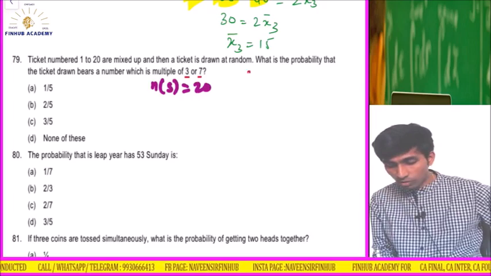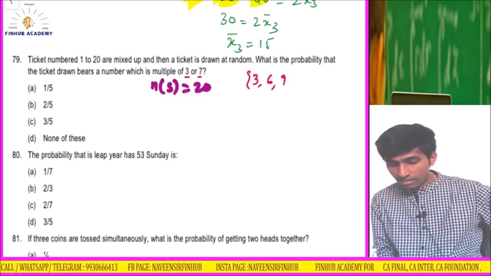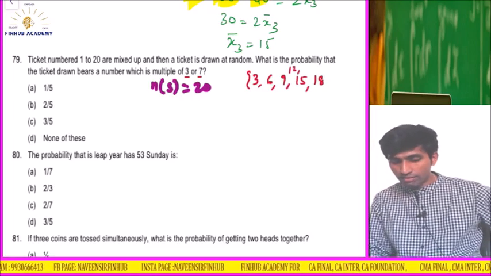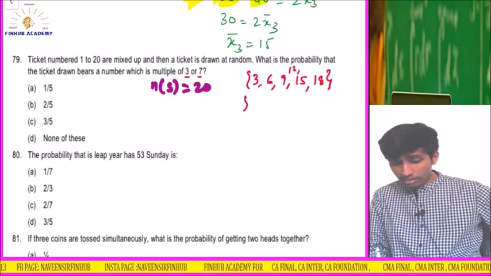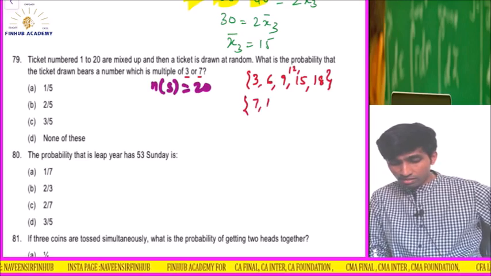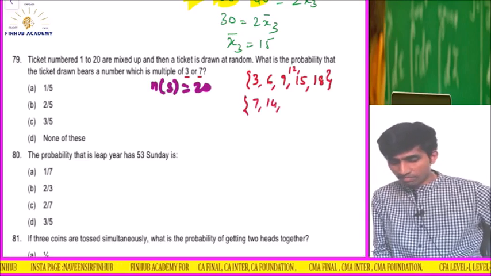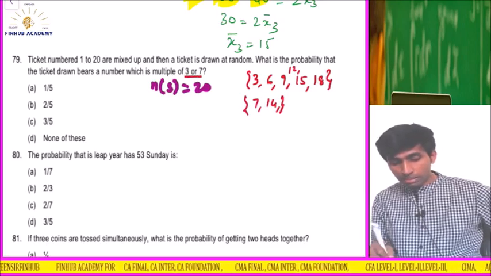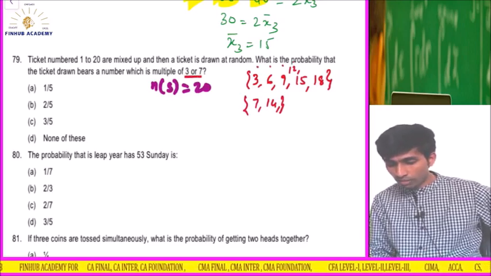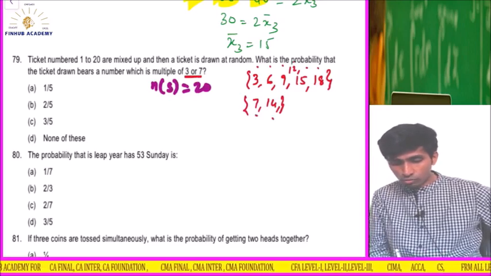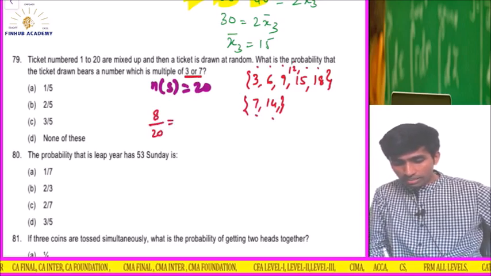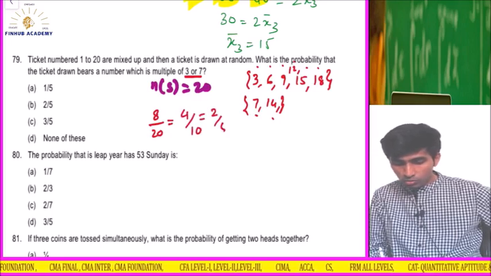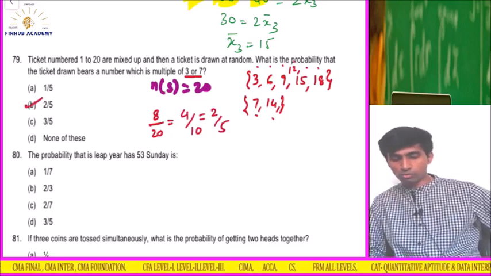Multiples of 3 are what? 3, 6, 9, 12, 15, 18. Correct? Same way, multiples of 7 are what? 7, 14. That's it. Correct? So I want the probability that the number is a multiple of 3 or 7. So 1, 2, 3, 4, 5, 6, 7, 8. So total is 8. 8 upon 20. Answer is what? 2 by 5. Option is 2 by 5.